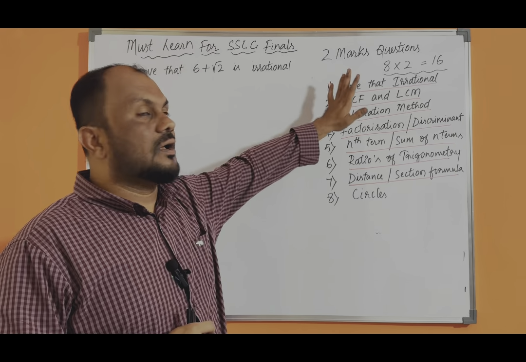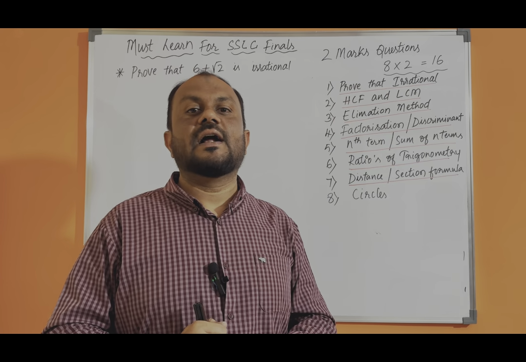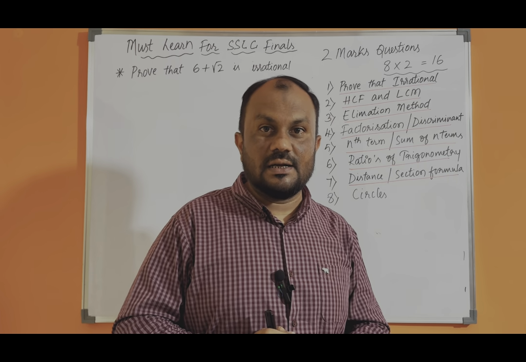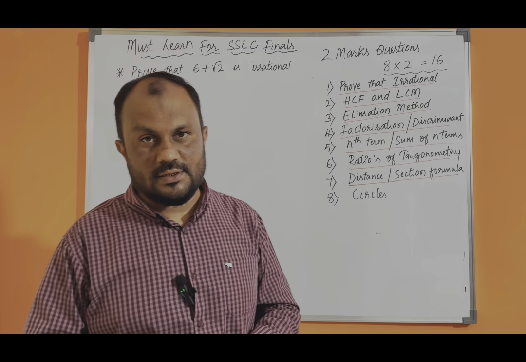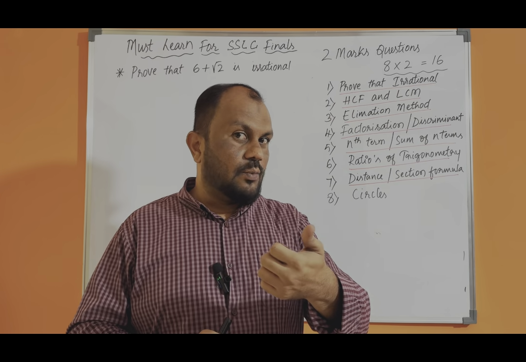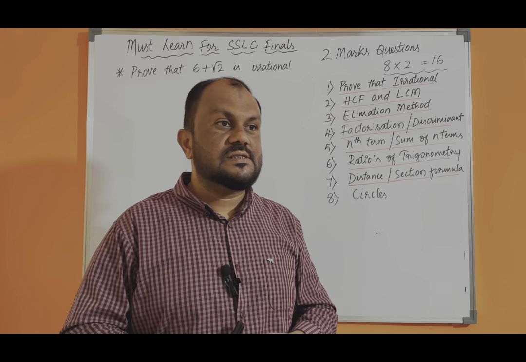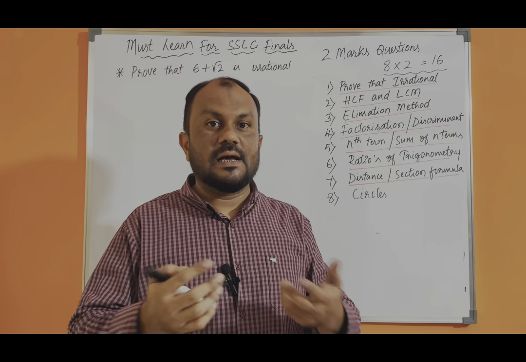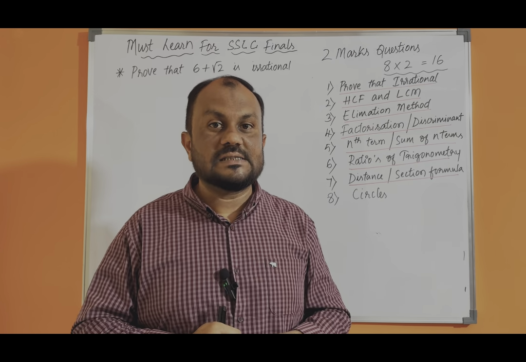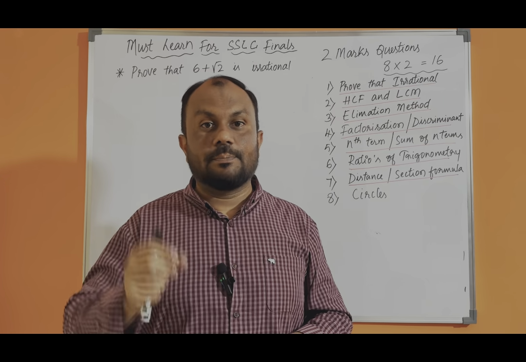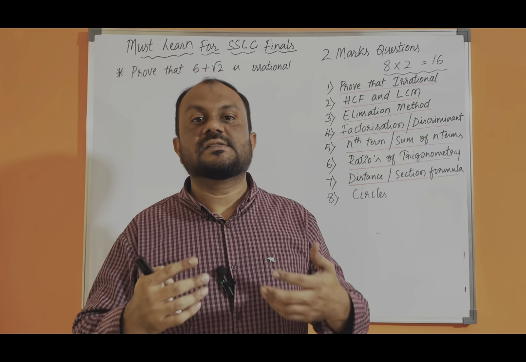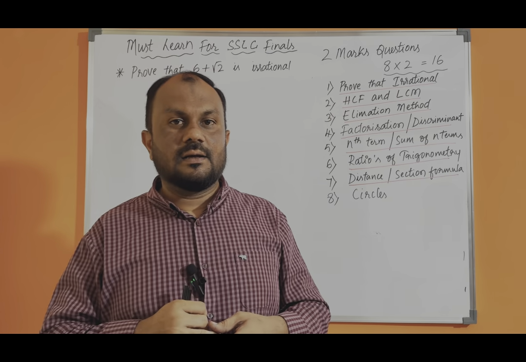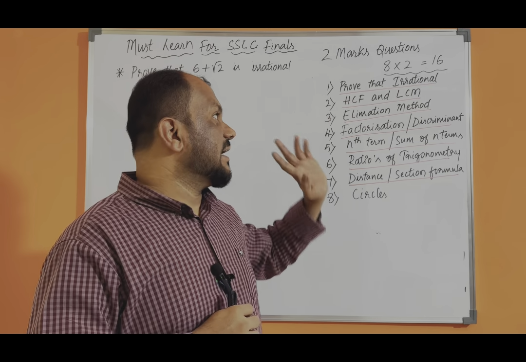The next topic is finding the HCF and LCM. HCF and LCM can be found by using the factorization method, and we verify that HCF times LCM is equal to the product of the 2 numbers. Nowadays, in your model papers and preparatory 1, 2, 3 papers, a word problem appears, and you have to identify whether you need to find the HCF or the LCM, and then find it. So that is the second topic.